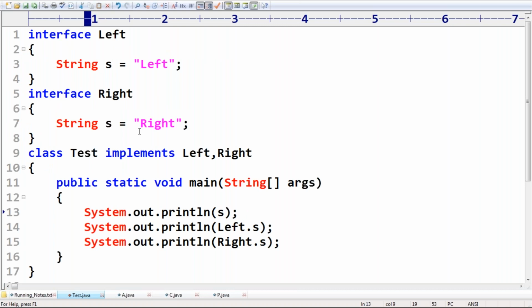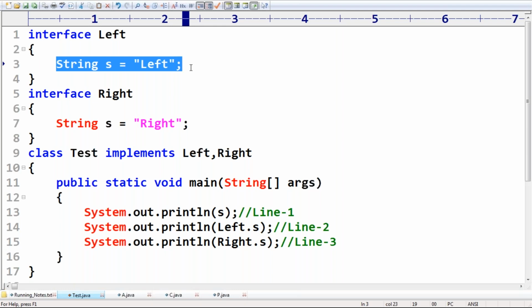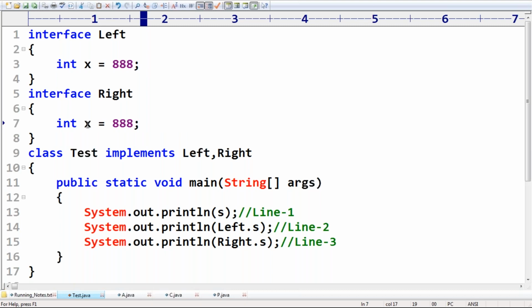Yes, friends. Here, line 1, line 2, I'm taking the same example only, and line 3. Now my requirement is: int x = 888 in one interface and int y = 999 in the other. I'm just changing the variable, nothing else, sir.